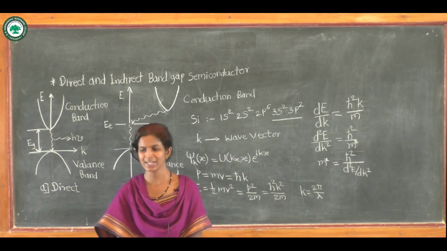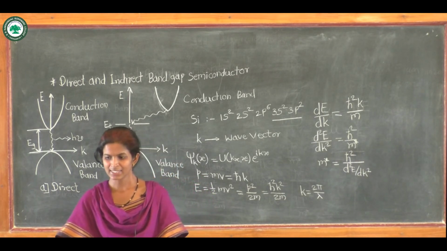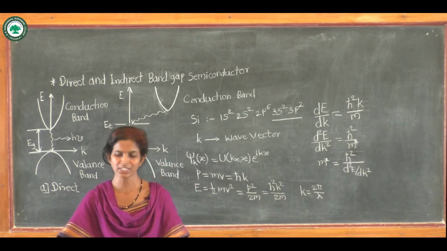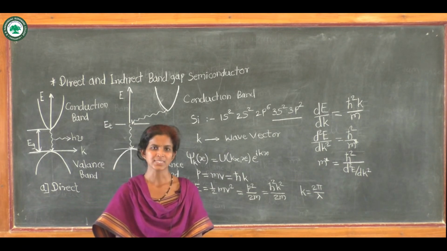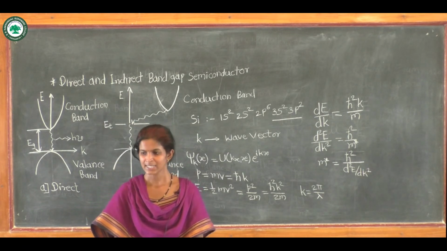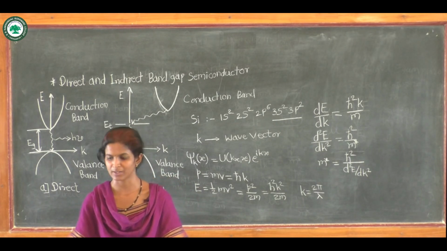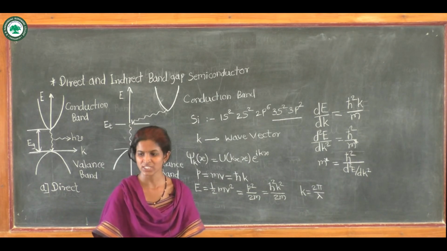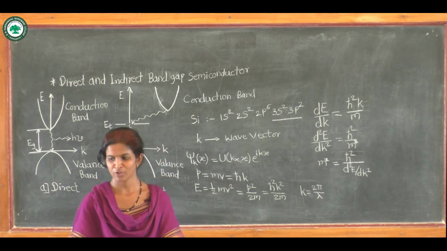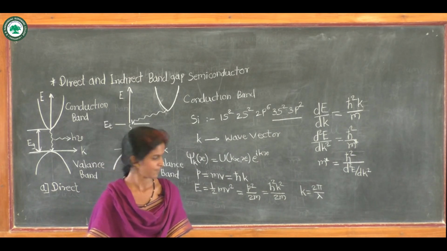Because of band curvature, the carrier can have different effective mass. The effective mass has a direct implication on the mobility of the semiconductor. For electronic applications, the mobility of carriers in a semiconductor is important.